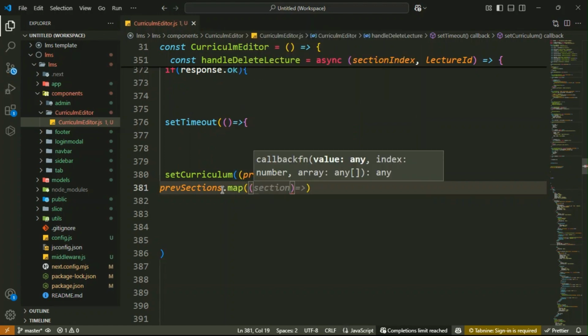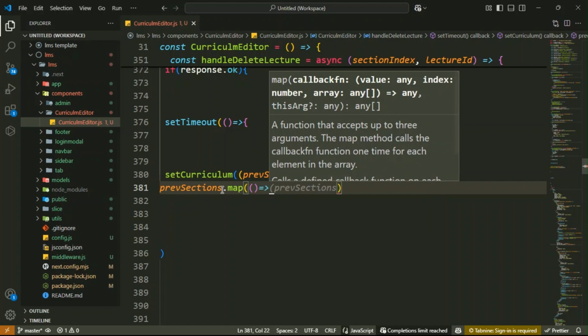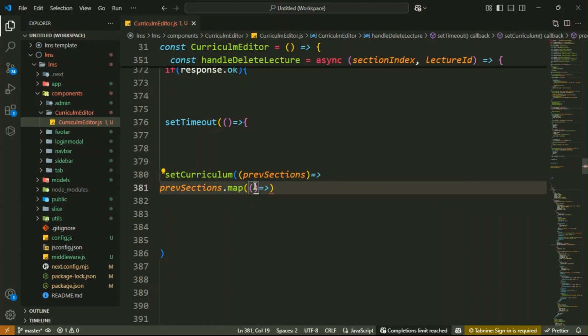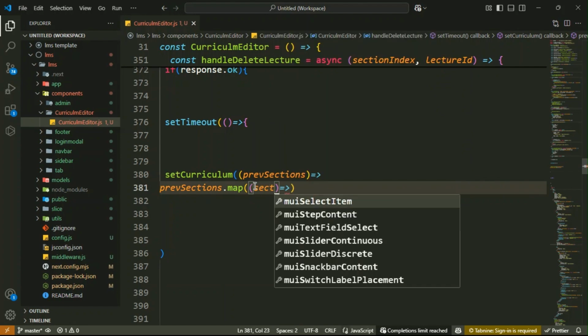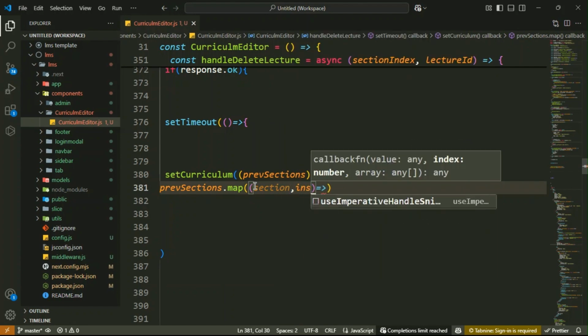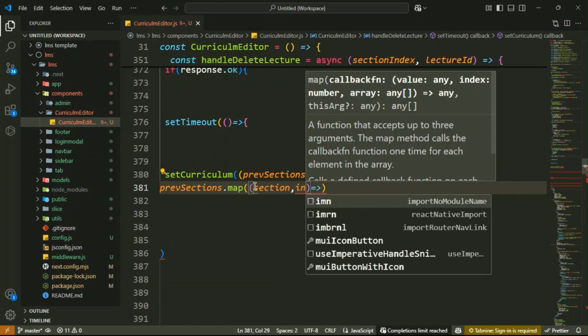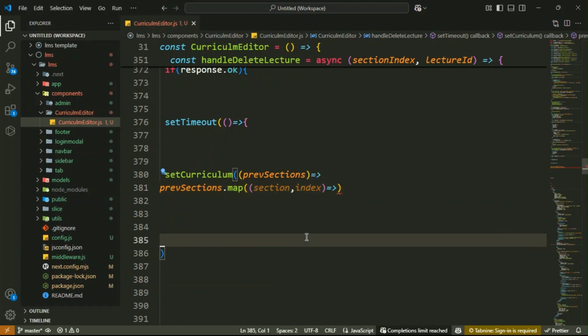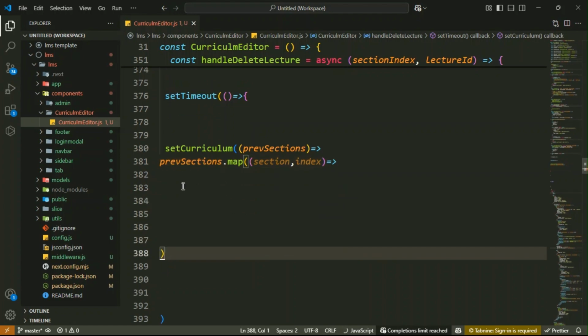Then inside it we have to make another arrow function. Inside it you have to access the section as well as the index. So we have the section, then index. Inside this, if it is the section that had the deleted lecture, then index is equal to sectionIndex.